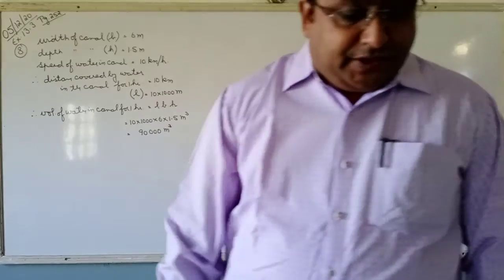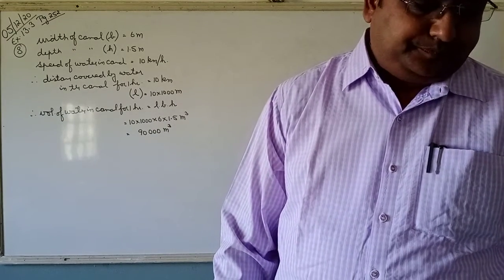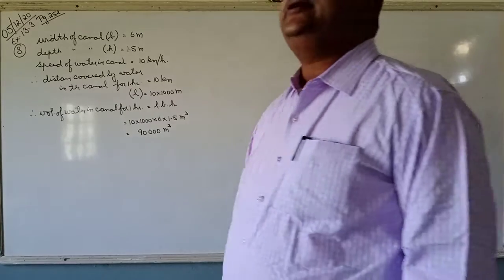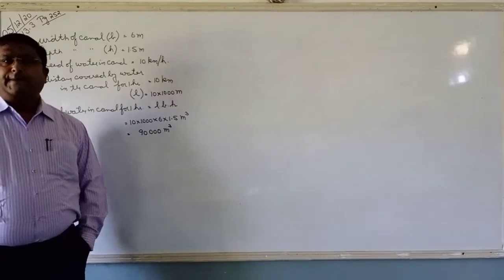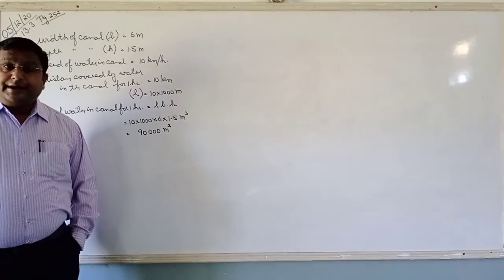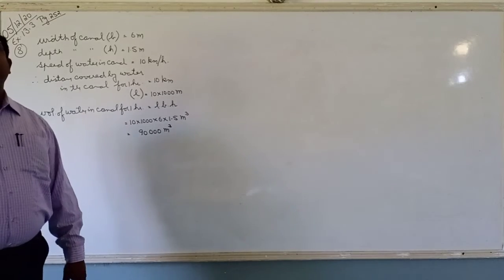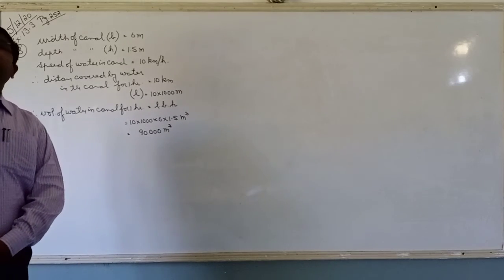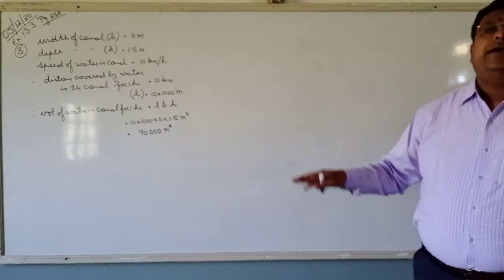He says, how much area will it irrigate in 30 minutes if 8 centimeters of standing water is required? He says this water is used for irrigation, standing irrigation. Standing irrigation means water is required standing.